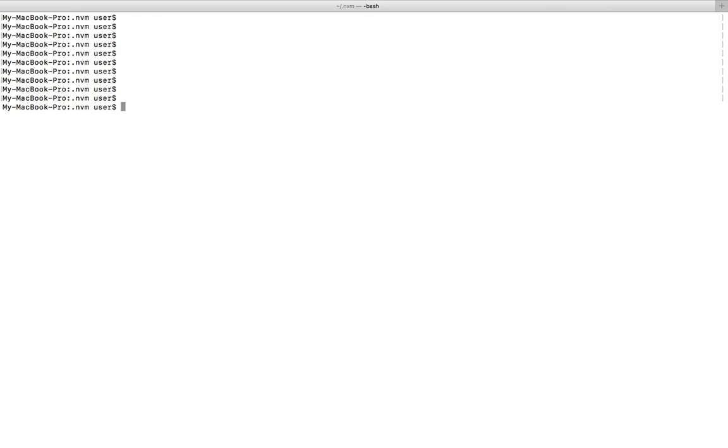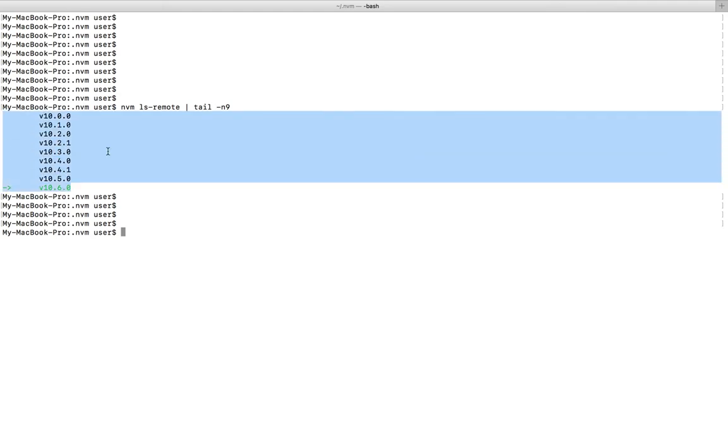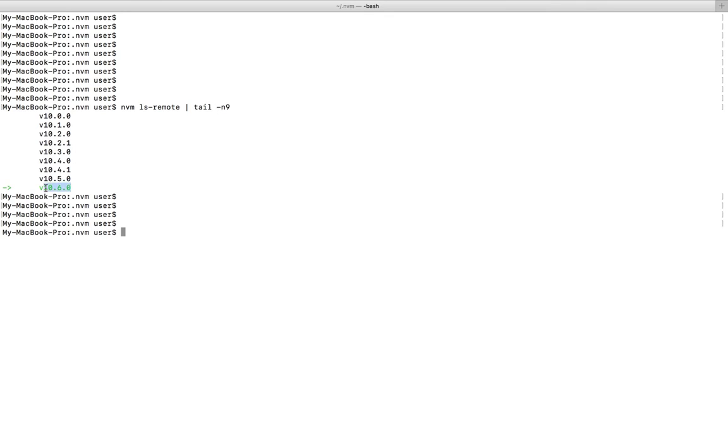Next I am going to list available node versions in the cloud. You can see I just listed the last 9 versions. This particular version I already installed using nvm.